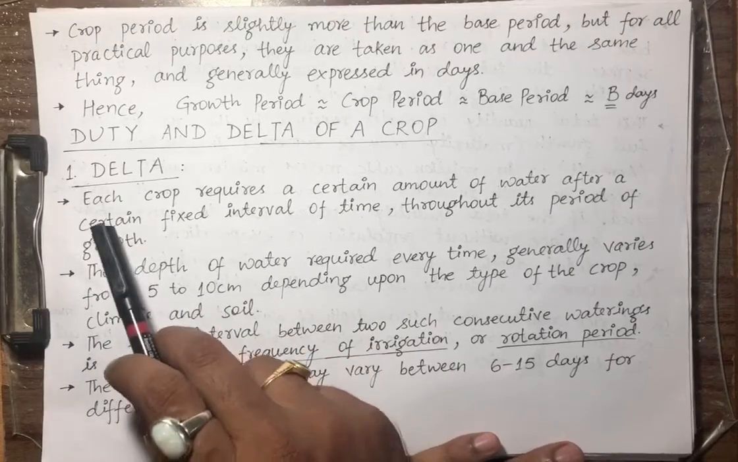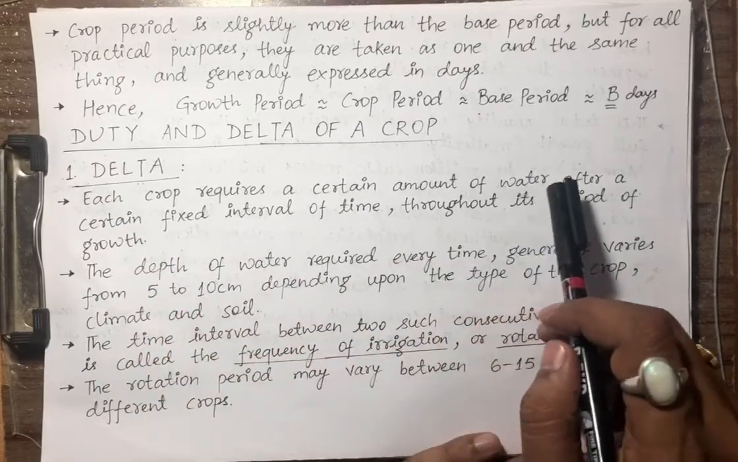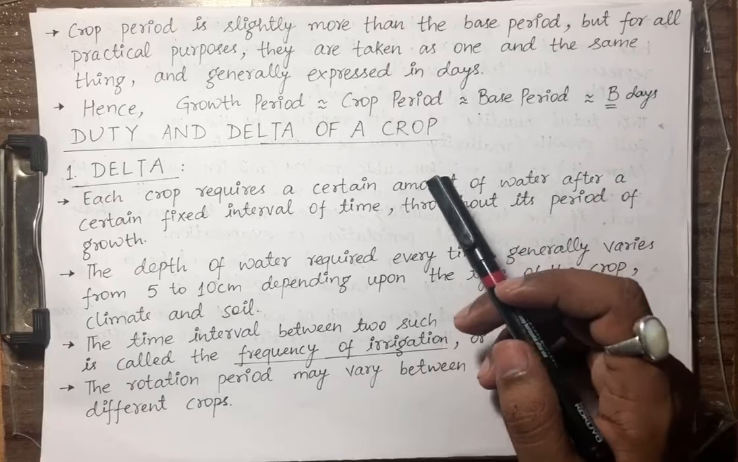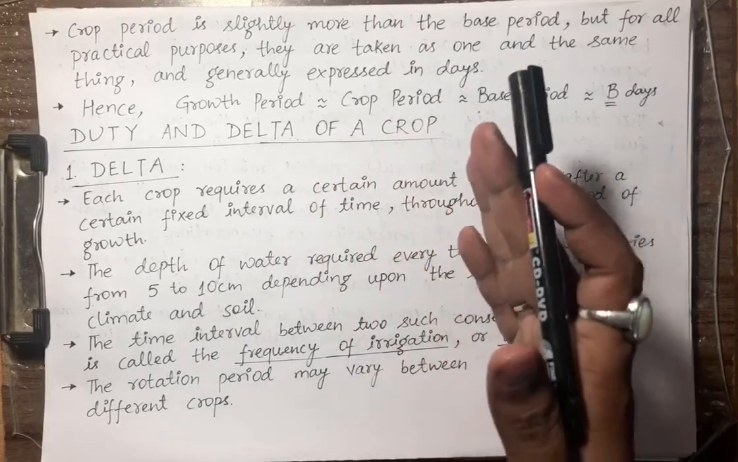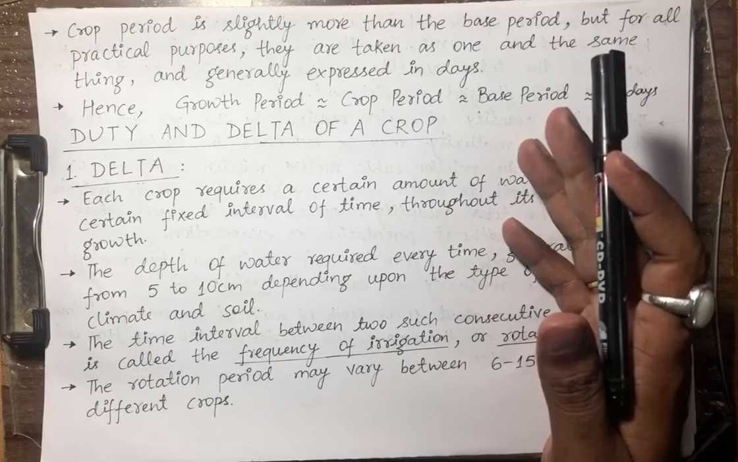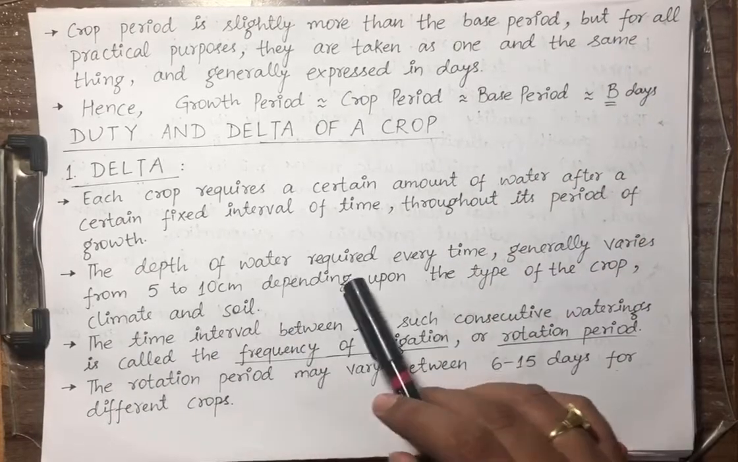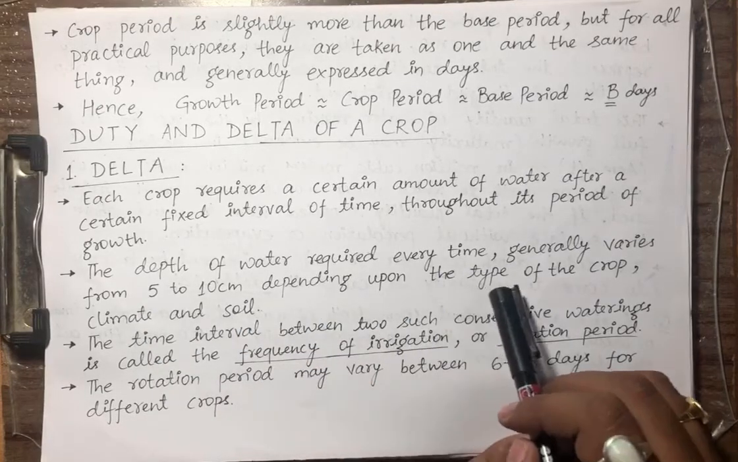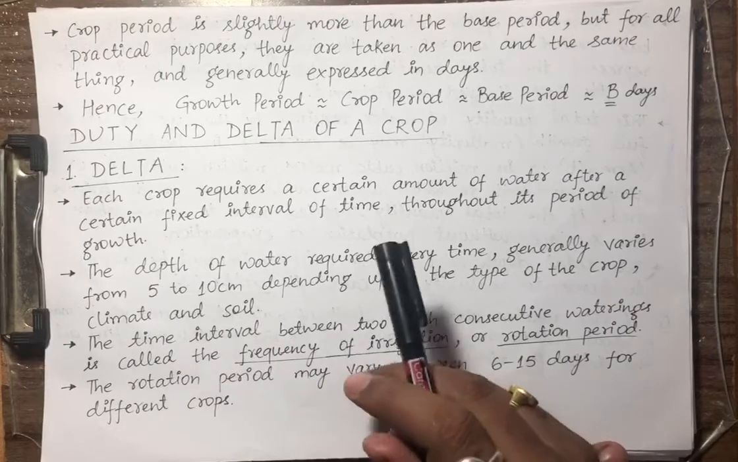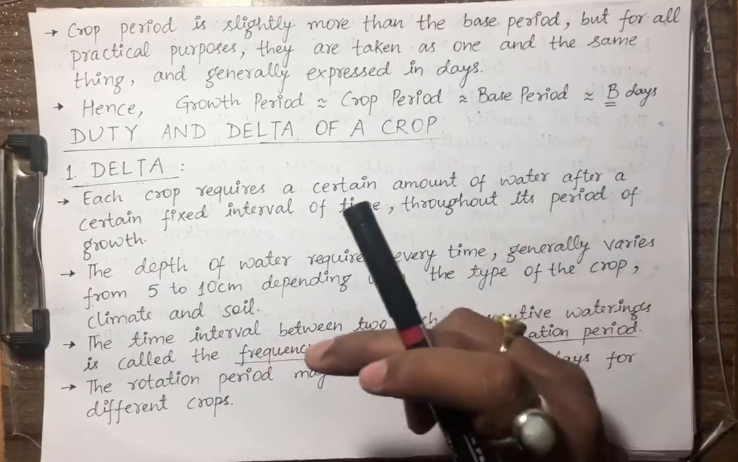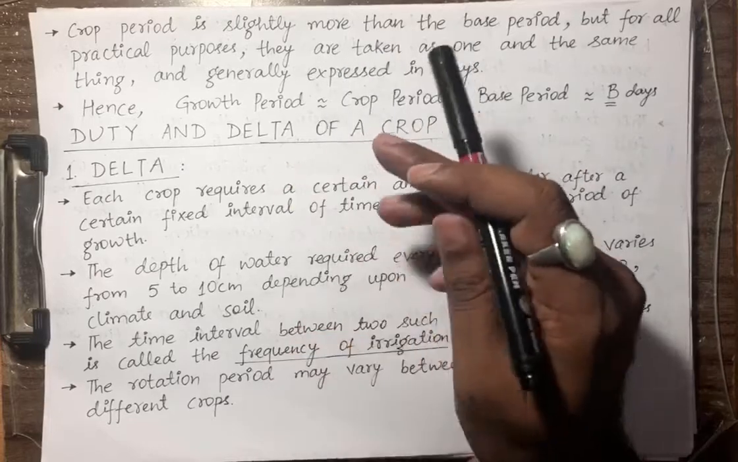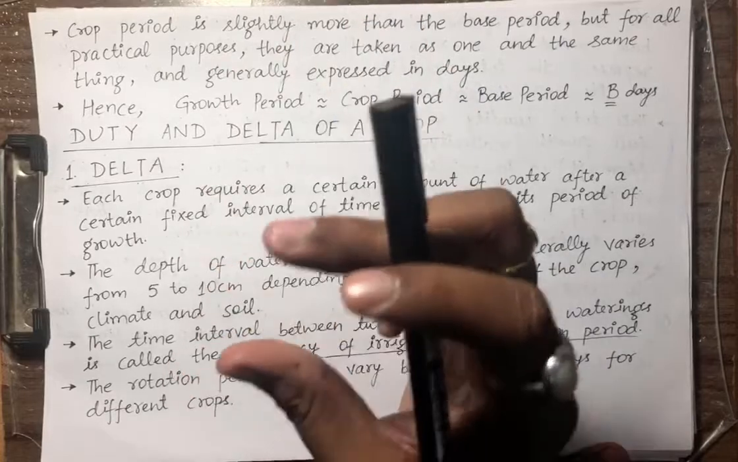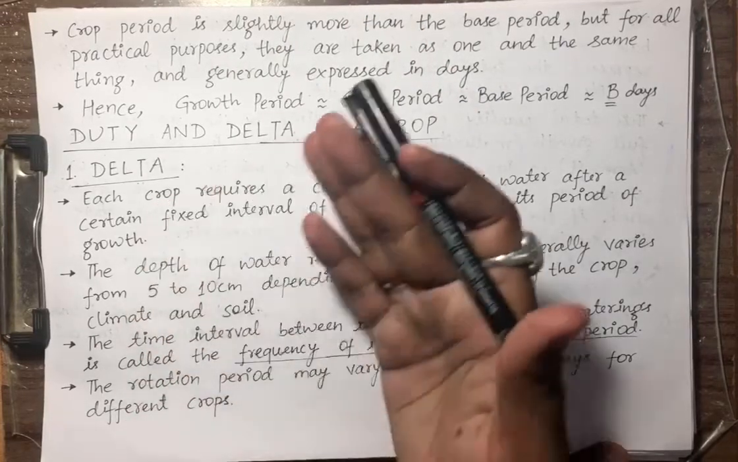What is delta? Each crop requires a certain amount of water after a certain fixed interval of time throughout its period of growth. This I have shown: after sowing we apply water at particular intervals depending upon the requirement of the crop. The depth of water required every time generally varies from 5 to 10 centimeter depending upon the type of crop, climate and soil. We are not applying water in one go. We are applying water at fixed intervals of time in small amounts.